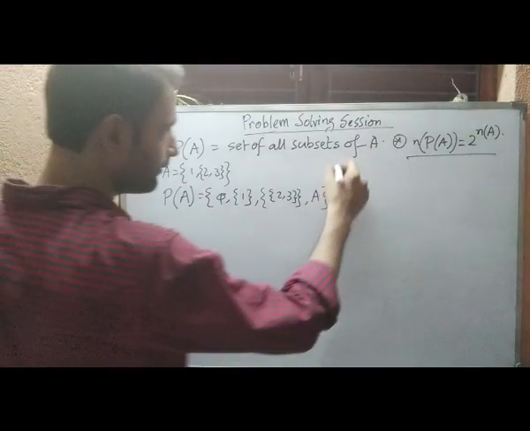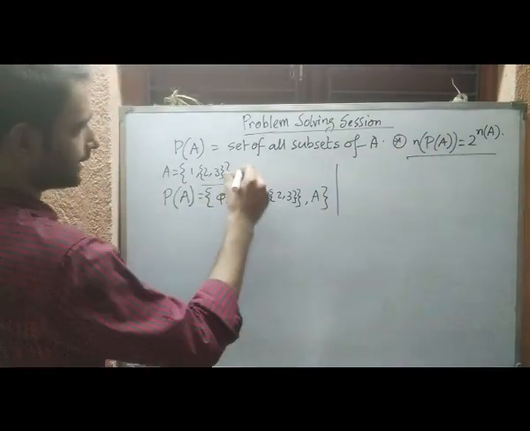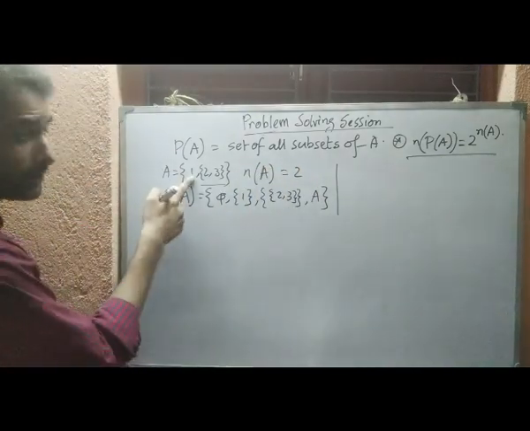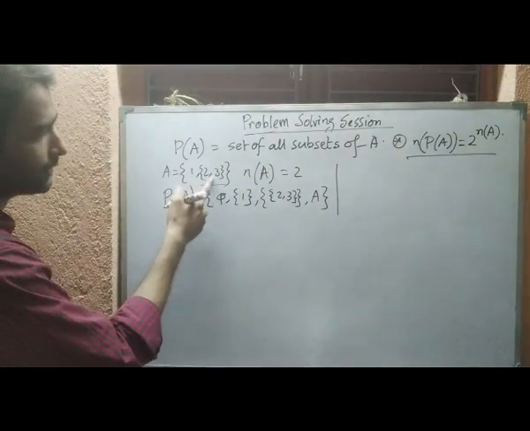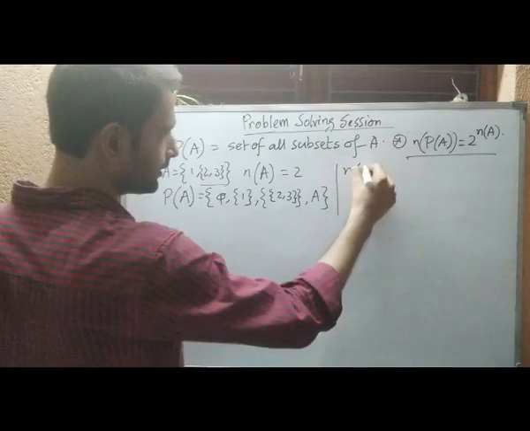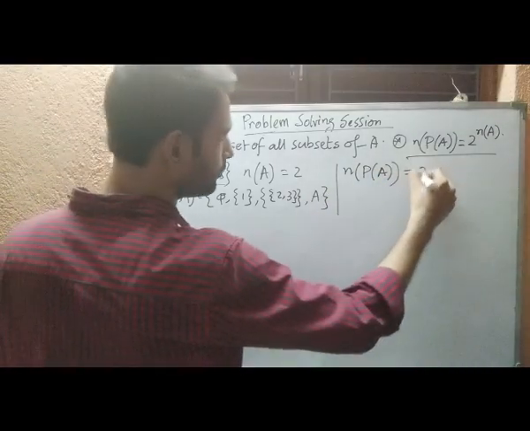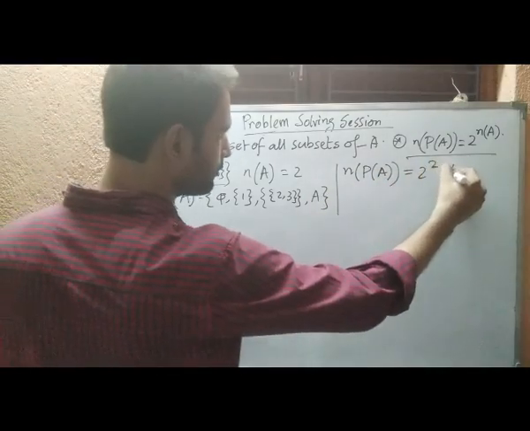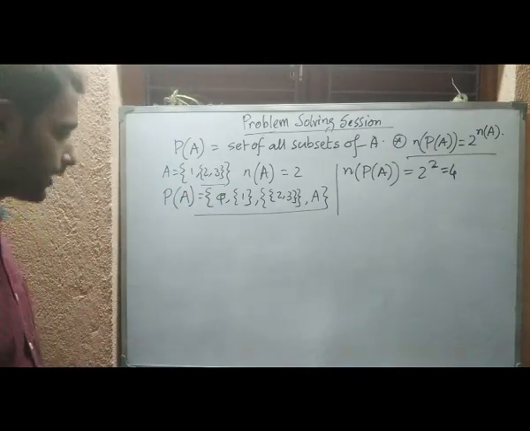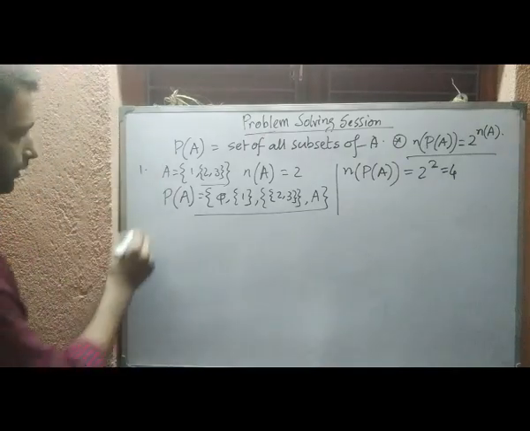And if we verify this formula now, see how many elements are there in the set A. There are only two elements: one is 1 and the other is {2, 3}. So clearly we can say the number of elements in the power set should be 2 to the power 2, that is 4. See here, 4 elements are here.